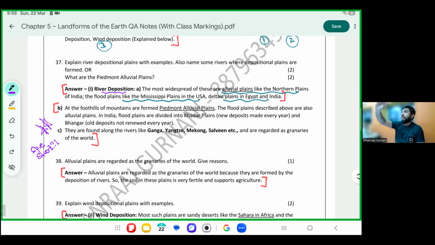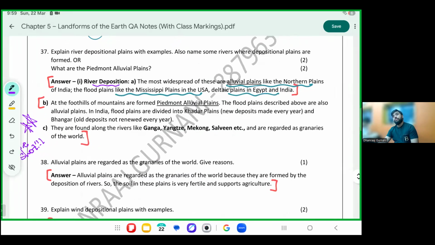When the river comes down from the upper course to the lower course, it is going to carry alluvial soil, that is how alluvial plains are formed. What is it bringing with itself? Alluvial soil, hence we call these alluvial plains. In India, the floodplains are divided into Khadar, that is new deposits of alluvial soil every year, and Bhangar, that is old deposits of alluvial soil.